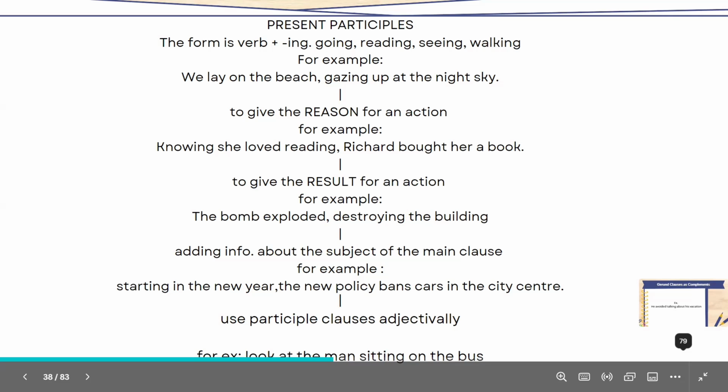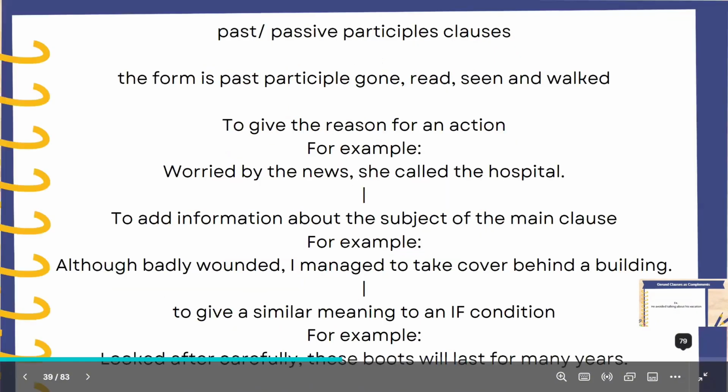Okay. A participle clause can also be used to give the result of an action. The bomb exploded, destroying the building. Or to add information about the subject of the main clause.